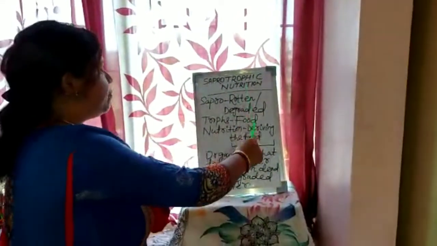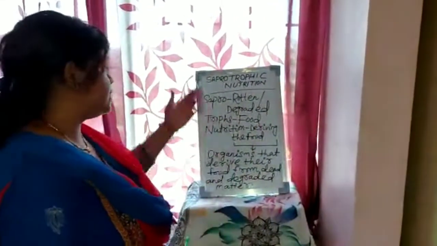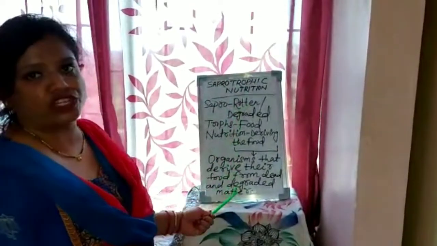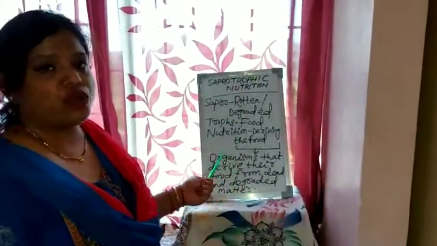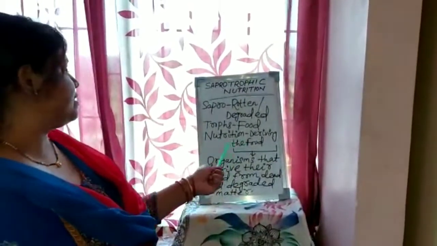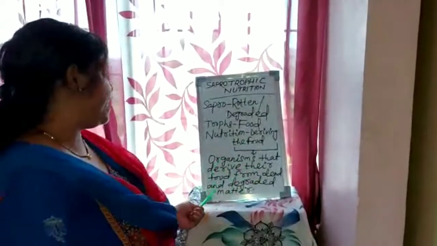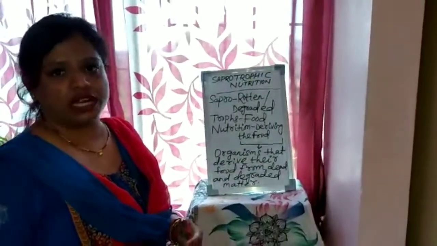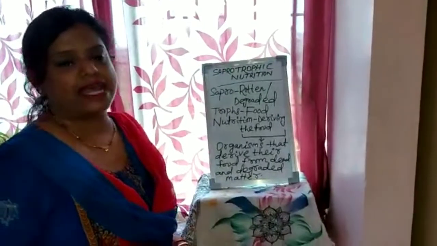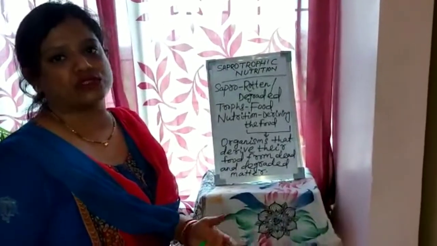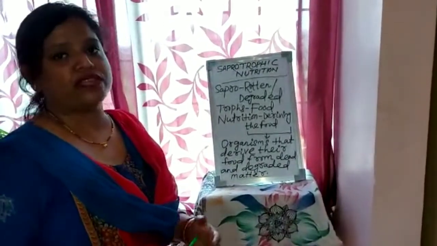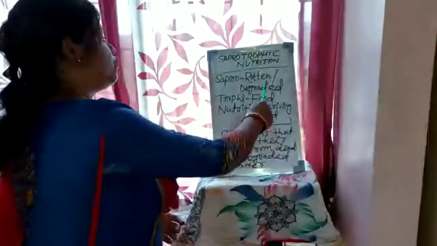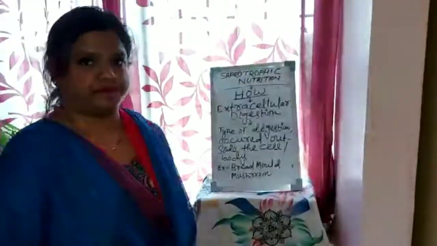If we combine these three terms, sapro, trops and nutrition, it gives the definition of saprotrophic nutrition: organisms that derive their food from dead and degraded matter. There are some organisms which live on dead and decayed matter and derive their food from that source. Next we will see how those organisms derive their food from this rotten or degraded matter.